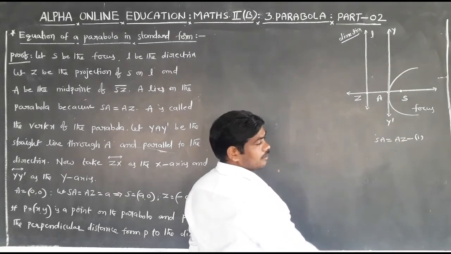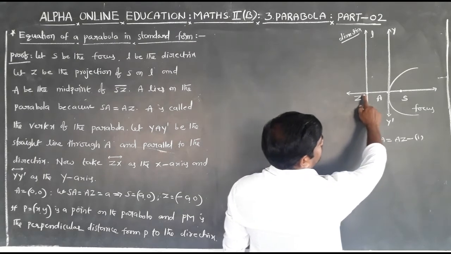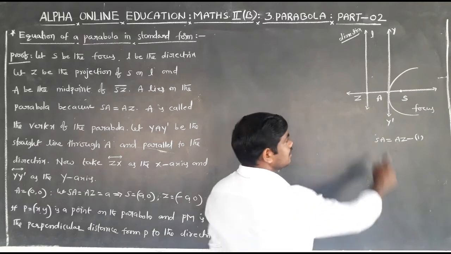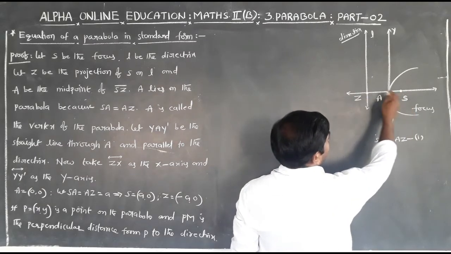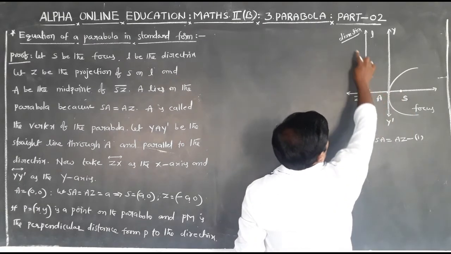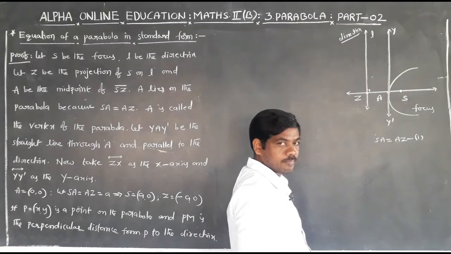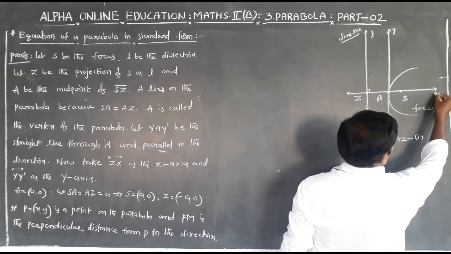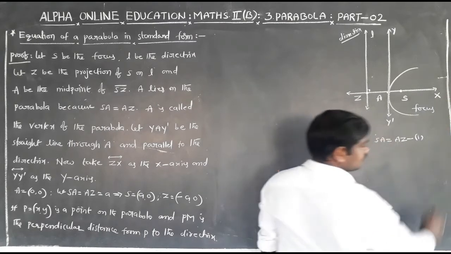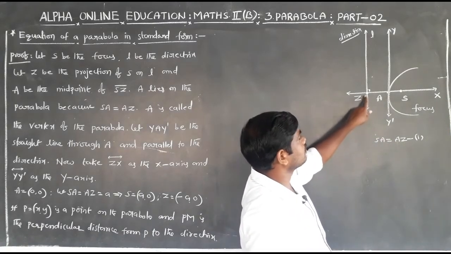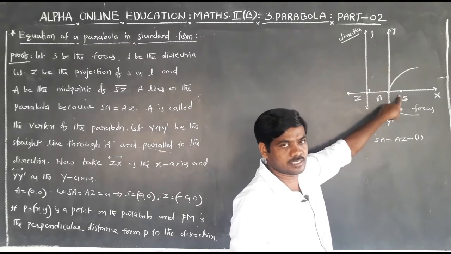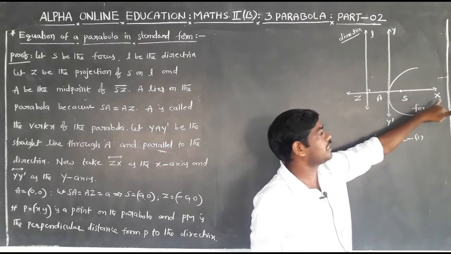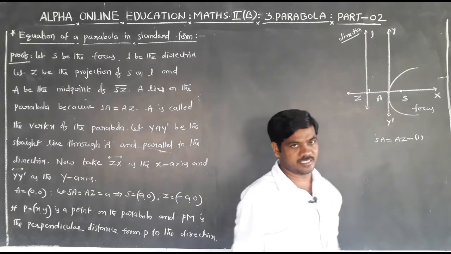Again, a line passing through the points Z, S and perpendicular to the directrix can be taken as the x-axis.